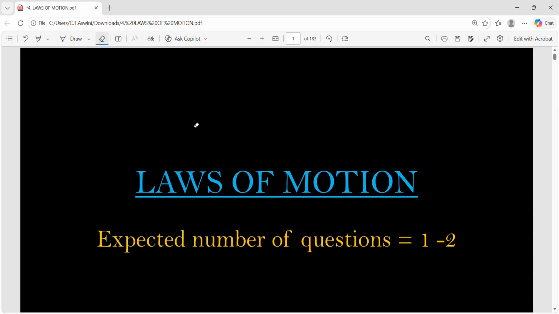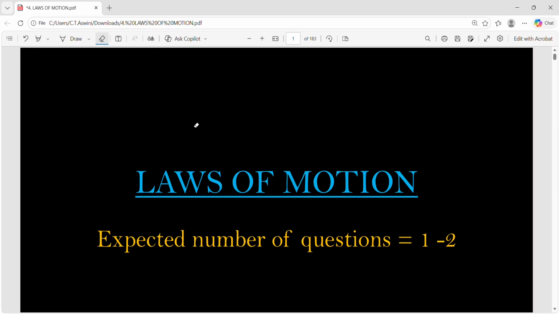See, these laws are not just theoretical concepts, they form the base for solving a large number of problems in mechanics. So, if your understanding here is strong, many chapters ahead will automatically become easier. And in today's session, we will clearly understand the concepts behind Newton's first law and second law and learn how to apply them in problem solving.